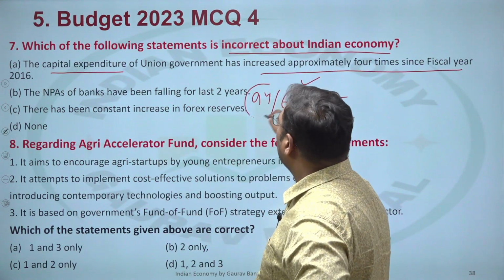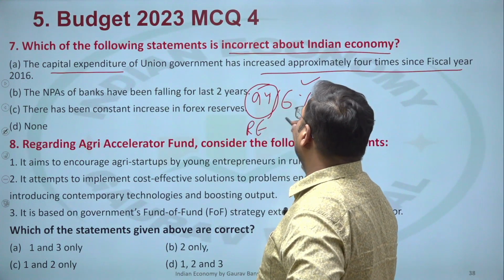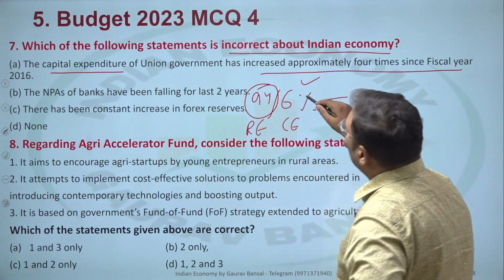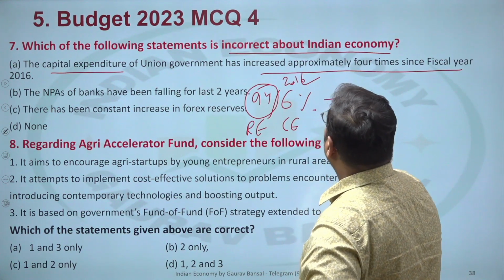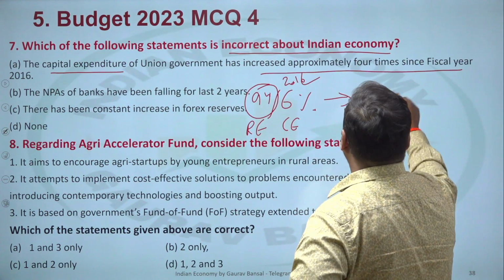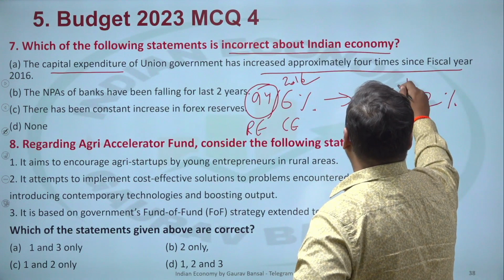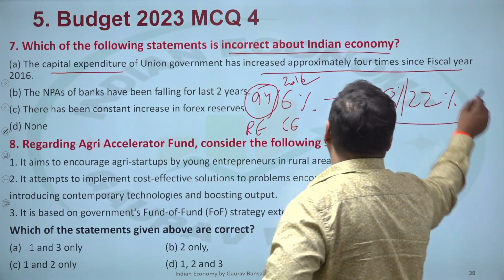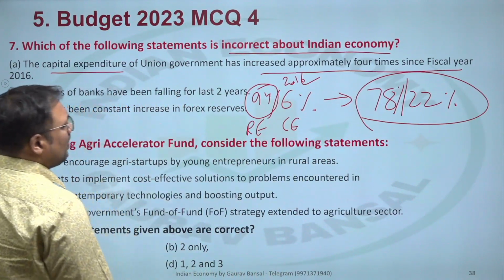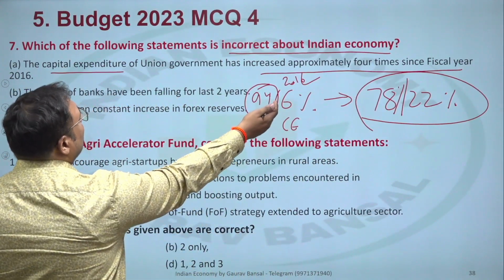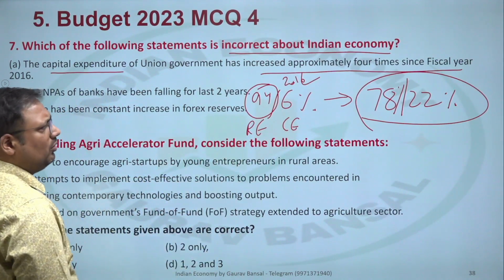In our budget, we call current expenditure revenue expenditure. Today, we have moved to roughly this level, 78% and 22%. So this is almost 4 times. In fact, this was also less than 6, 5.7, 5.8, so roughly it will make up for 4 times.